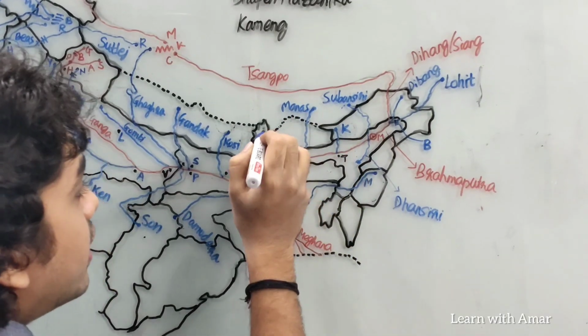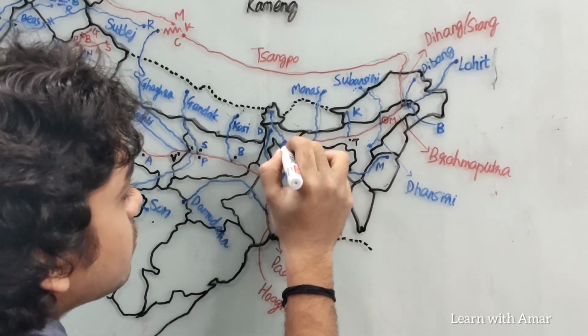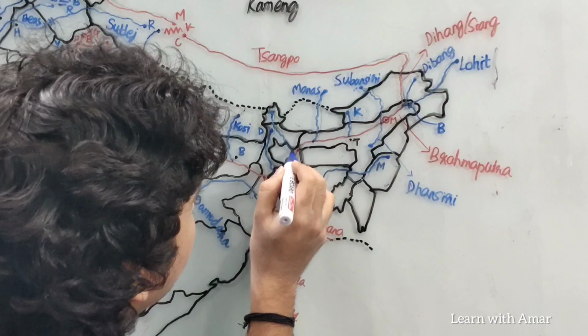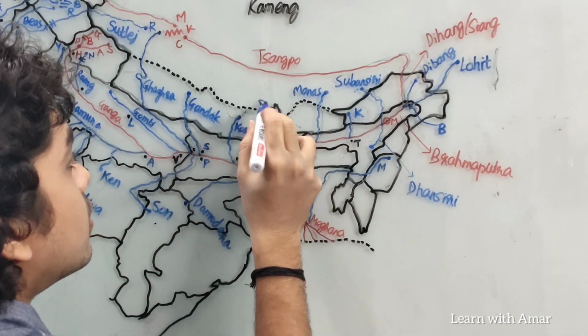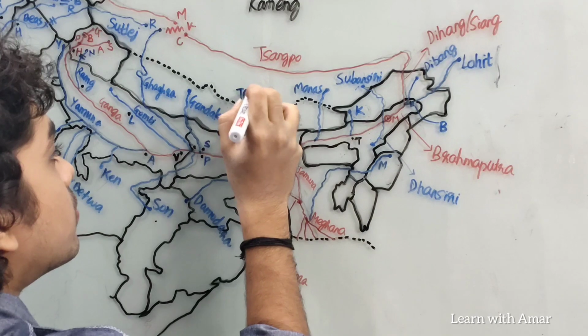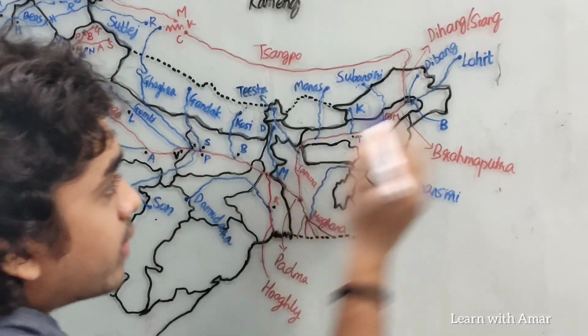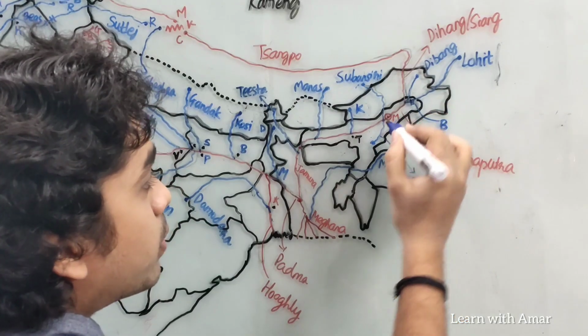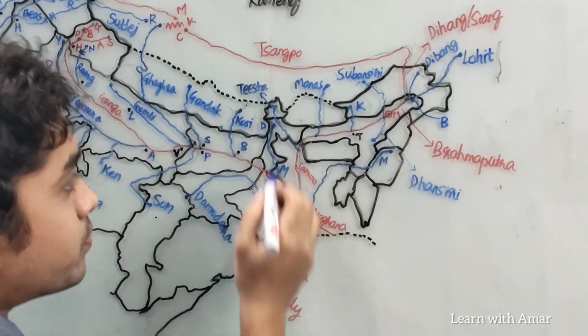Then another one. This is Teesta. As we have discussed before, after Teesta joins Brahmaputra, it is called Jamuna, whereas after Lohit joins Dihang, it is known as Brahmaputra.